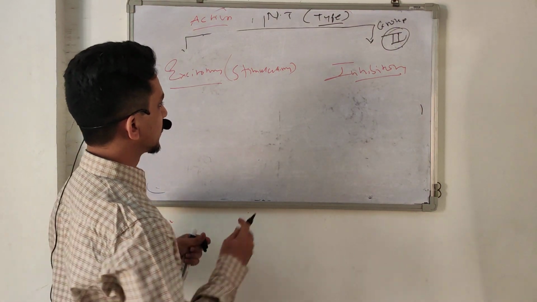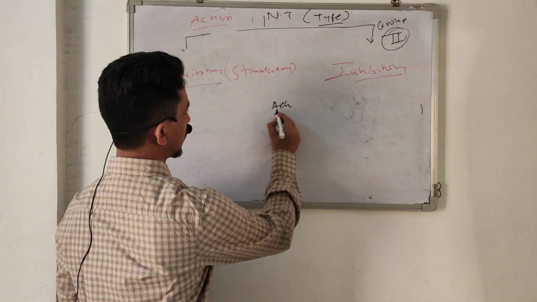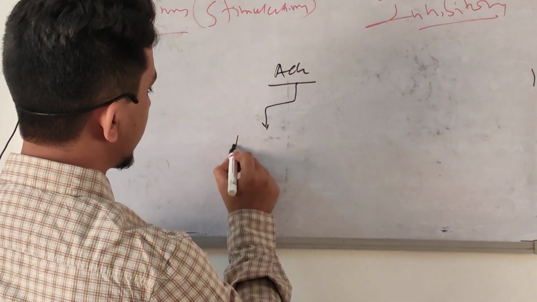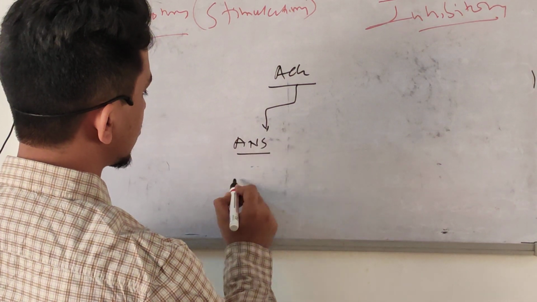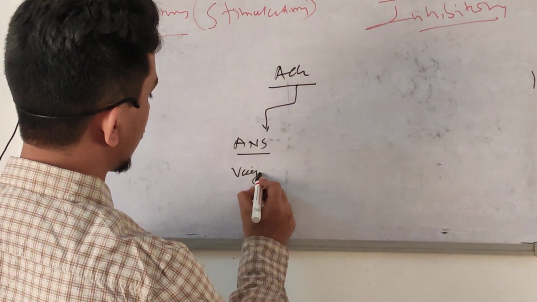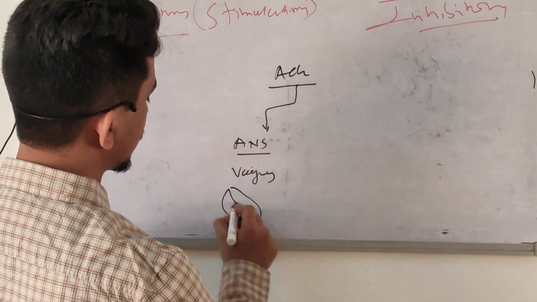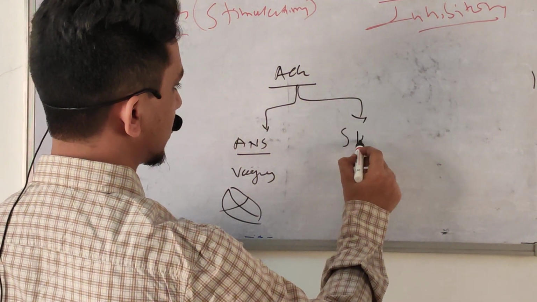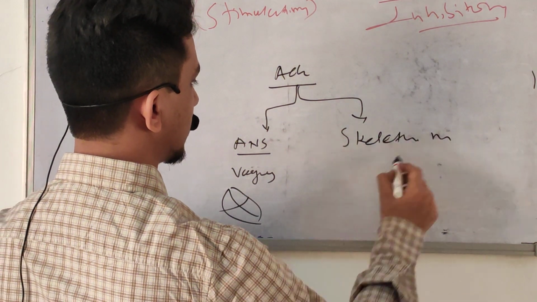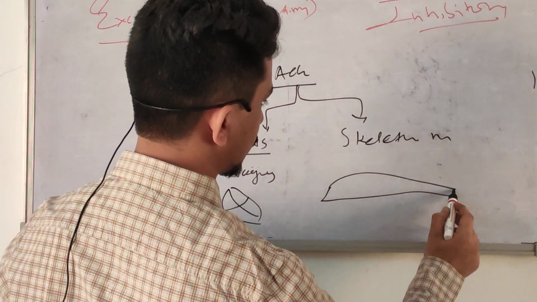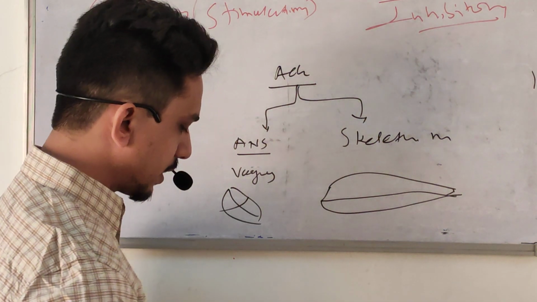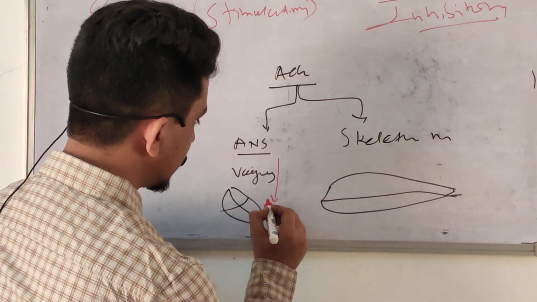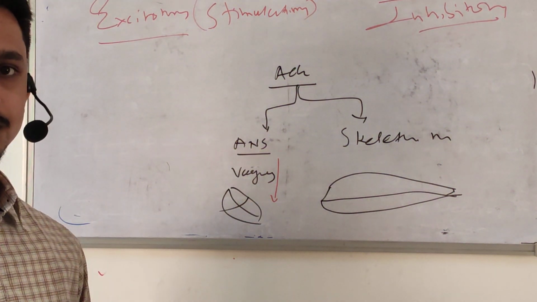Suppose we talk about acetylcholine. It acts on the autonomic nervous system through the vagus nerve on the heart, cardiac tissue. And it also acts on skeletal muscle. Draw the skeletal muscles here. Whenever acetylcholine acts on the heart, it produces inhibitory actions.